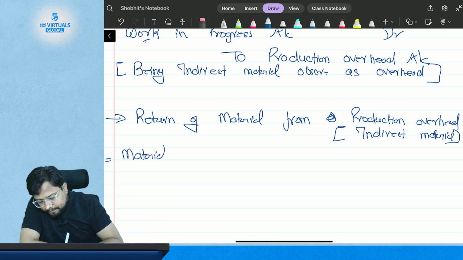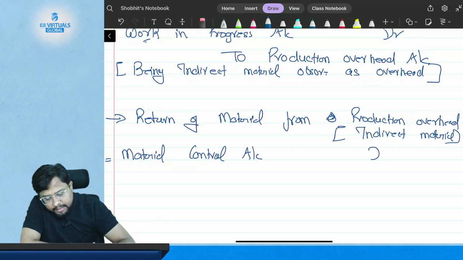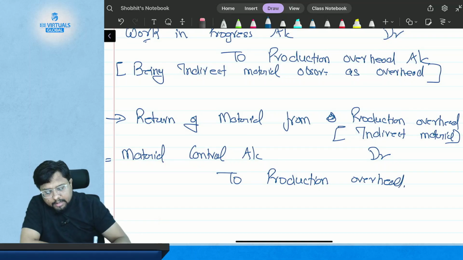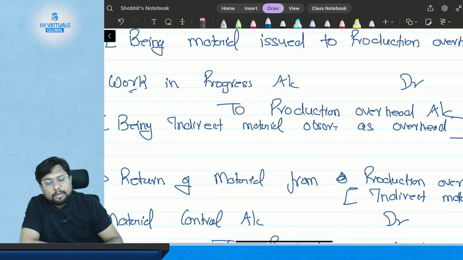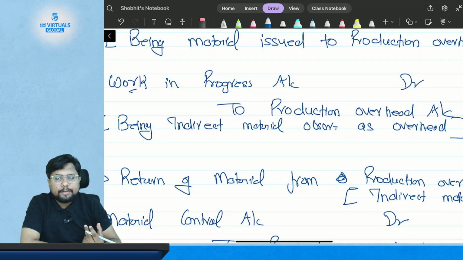Now the entry will be material control account debited to production overhead, and the second entry will be just the opposite of this. Work in progress account got debited earlier, now work in progress will get credited.